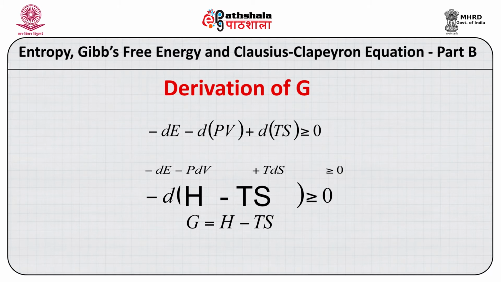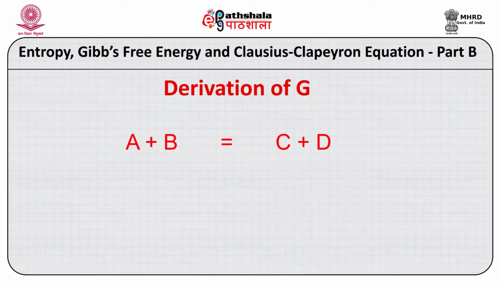If we continue, we get this relation dG greater than or equal to 0. Now let us take a chemical reaction where A plus B is giving C plus D. If the reaction is spontaneous, that is, if the reaction is driven to the right, then we have this relation.